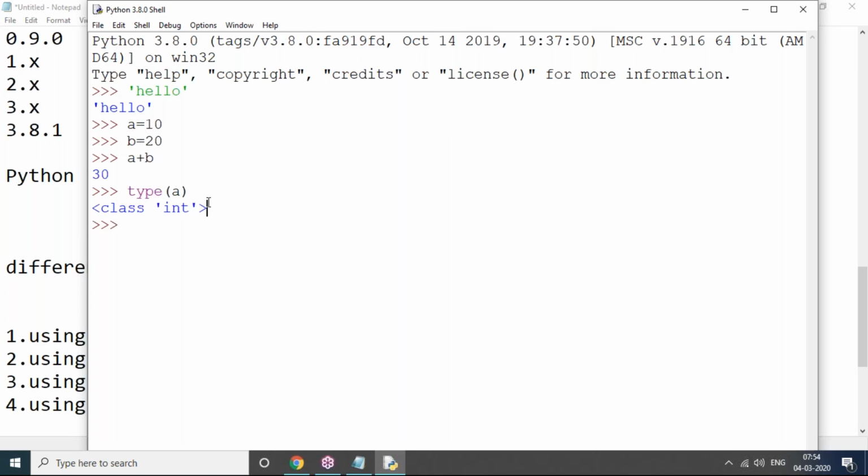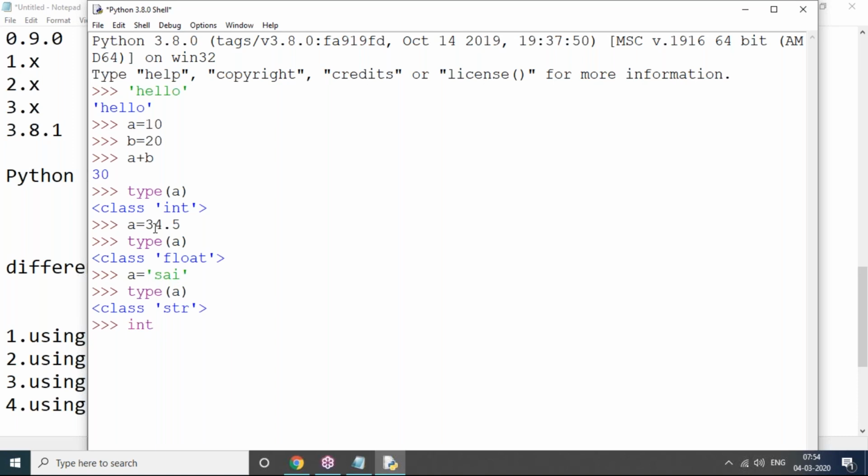What is type? It is a built-in function which is used to get the data type of a variable. In Python, if you want to get the data type of any variable, we can use the built-in function called type. For example, A equals 34.5. If you want to know the type of A, use type of A: float type. A equals SAI. What is the type of A, sir? This is string type.